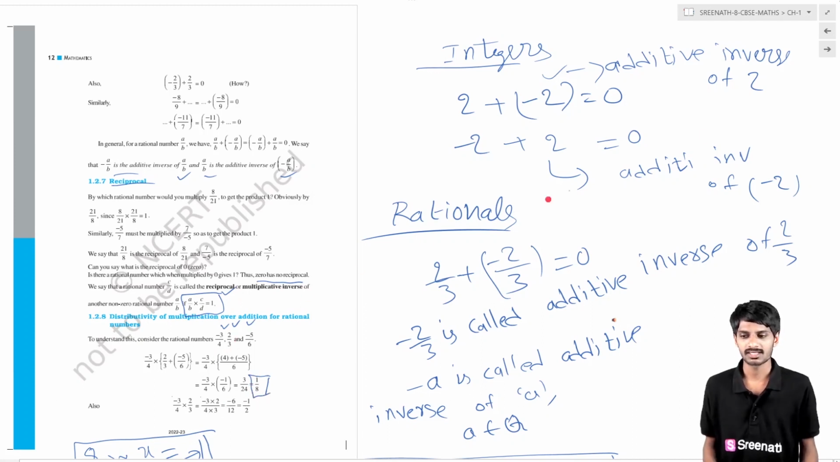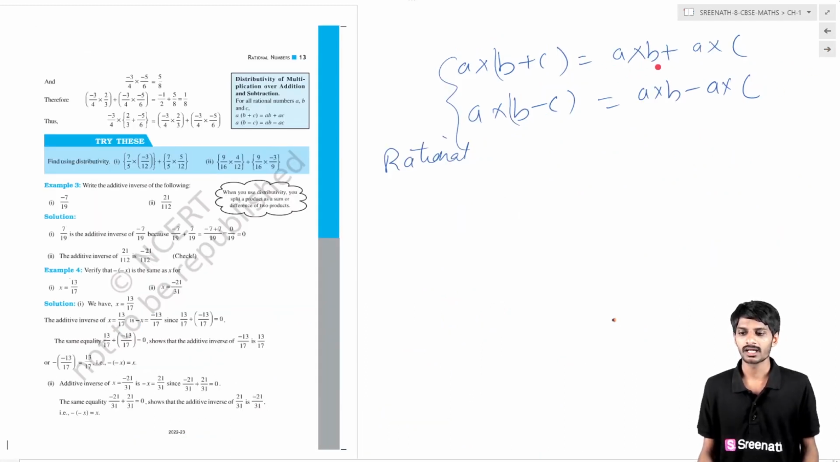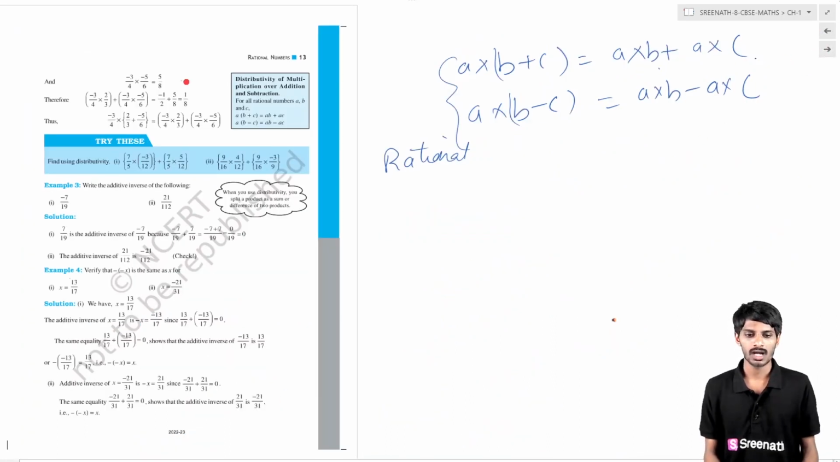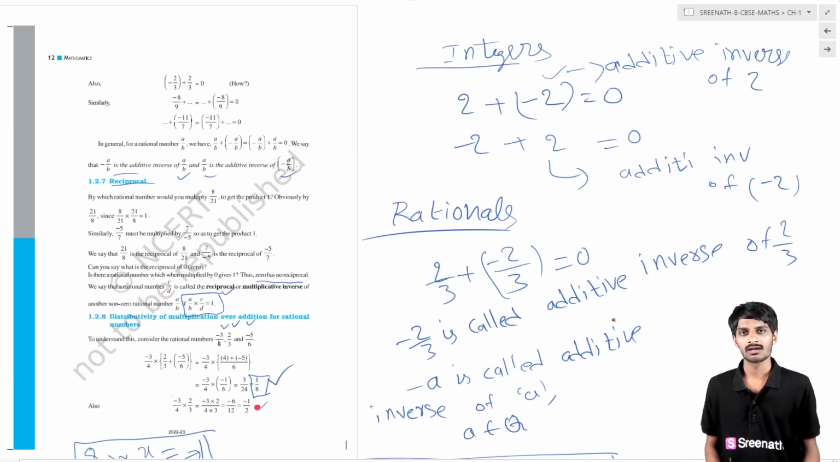Now we do the RHS. The RHS is a cross b plus a cross c. A cross b is minus 3 by 4 into 2 by 3, and the answer is minus 1 by 2. And a cross c is minus 3 by 4 into minus 5 by 6, and the answer is 5 by 8. If you add these two, minus 1 by 2 plus 5 by 8, the answer is 1 by 8. Here the RHS gives 1 by 8, and the LHS also gives 1 by 8.